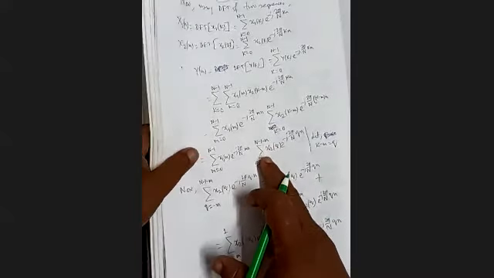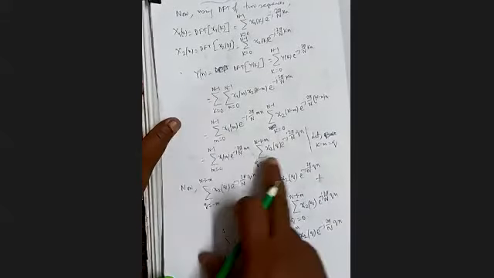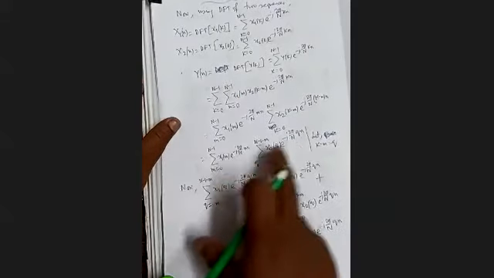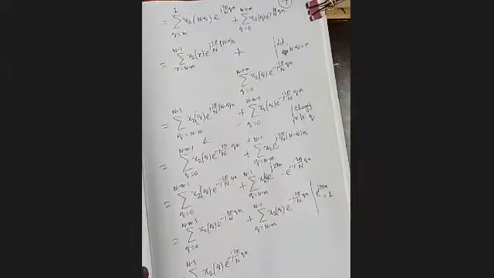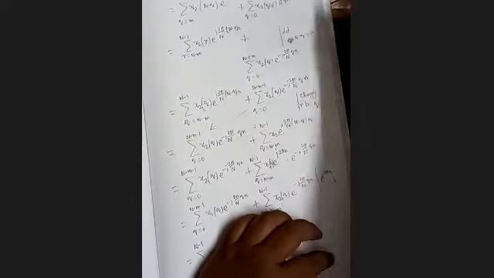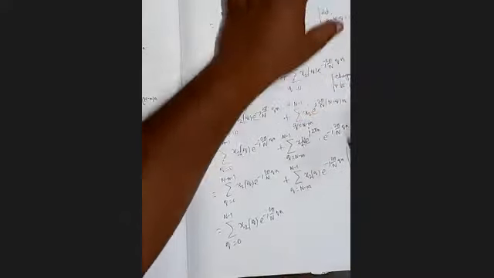So our capital Y n, which is the DFT of y k, can be written as the product of two summations. I write it here also because it is only one line.